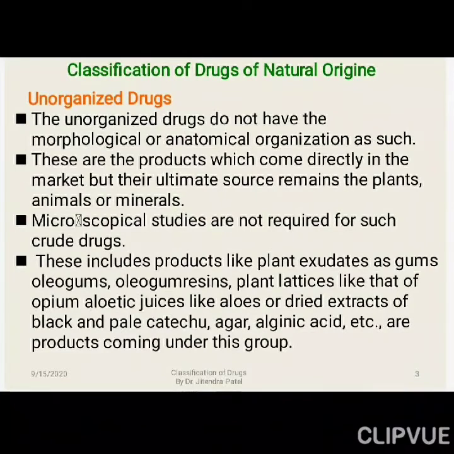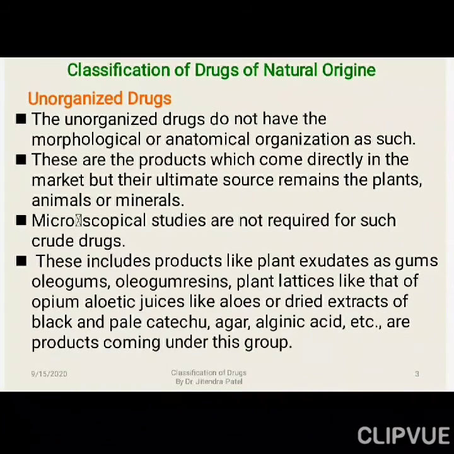In the case of aloe vera juice, right, aloe vera juice is there, and plant latex is there from the opium. Then black catechu, a dried extract from the wood of the black and pale catechu, whatever we are adding into the paan, right? That has a digestive property, brown in color, and it is the extract of wood.